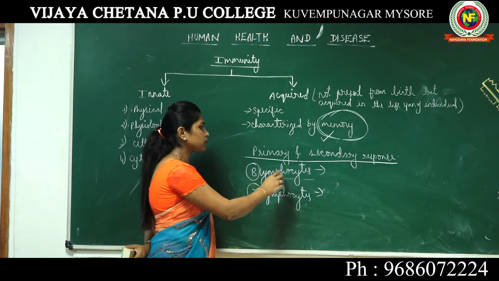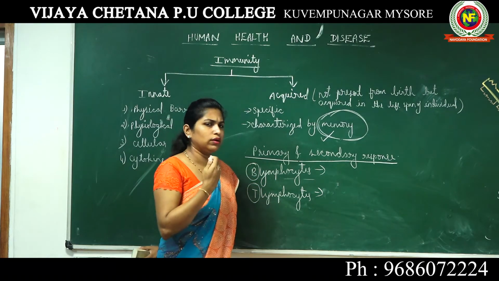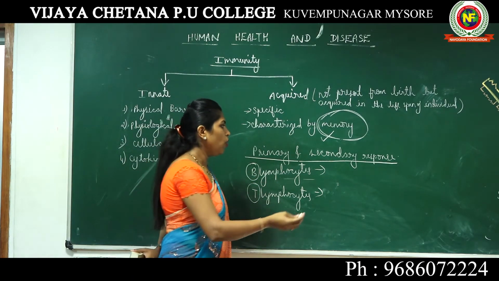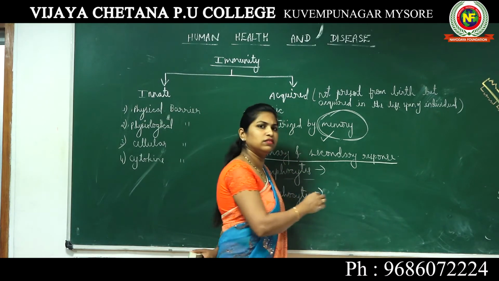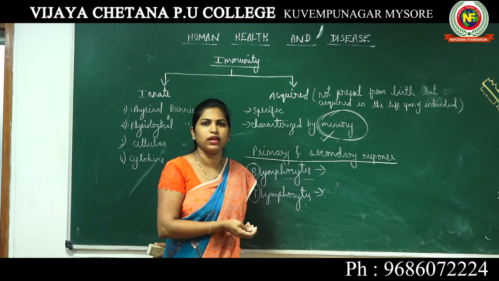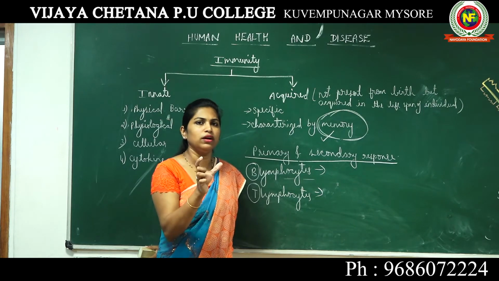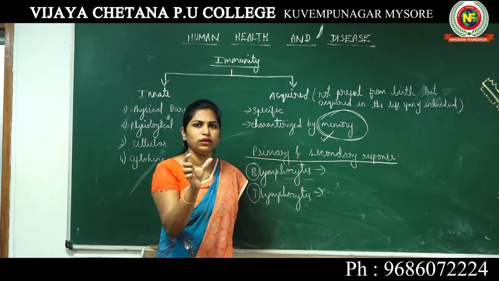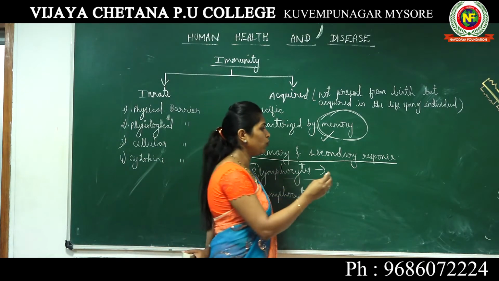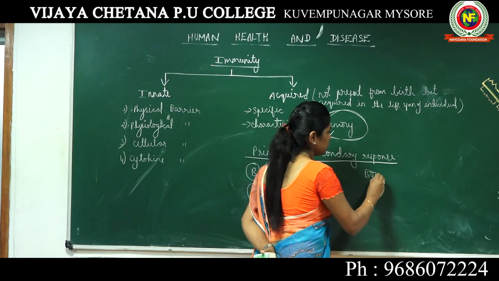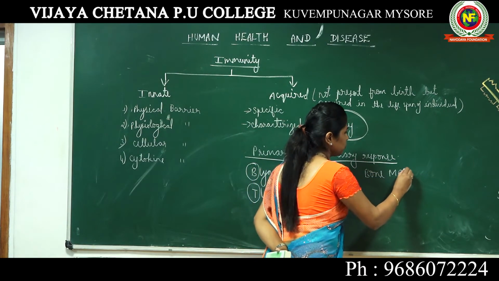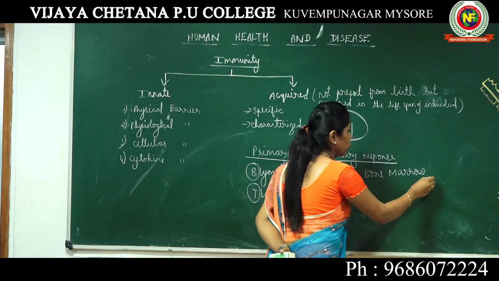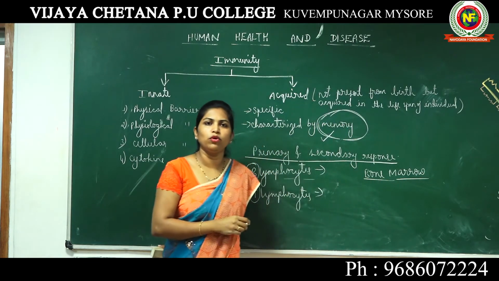Now, you already know that all our RBCs, WBCs and platelets are produced in a special structure of our body known as bone marrow. What is bone marrow?